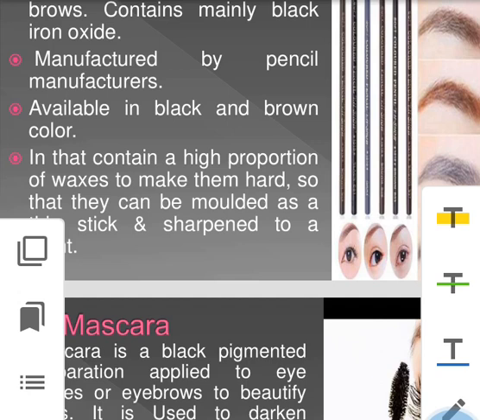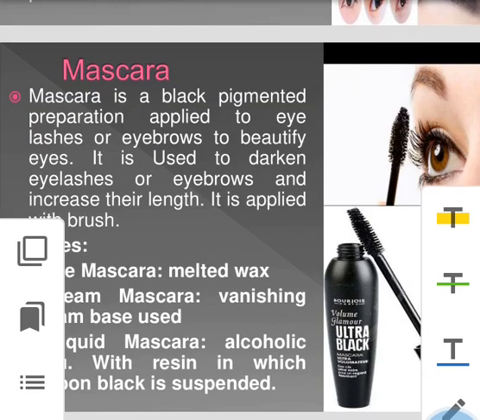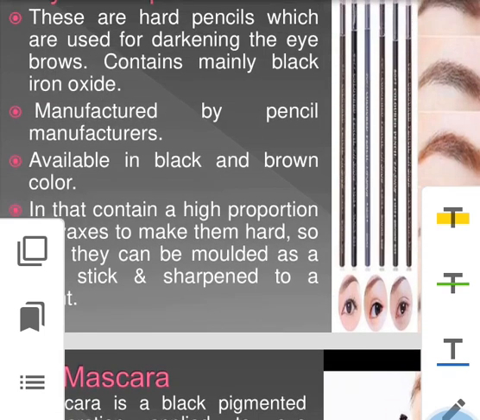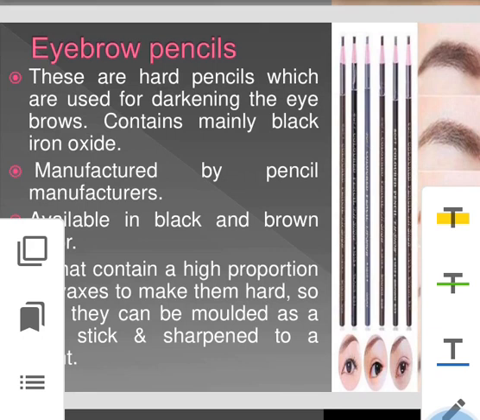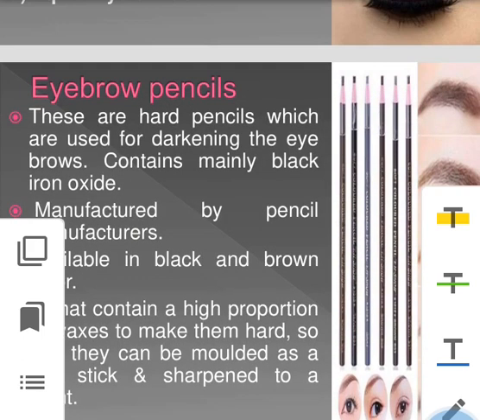They contain a high proportion of wax to make them hard, so that they can be molded as a thin stick and sharpened to a point. Generally, they are like a pencil made out of iron oxide, and mainly they are manufactured by the manufacturers who make the various pencils used for writing. Generally, the same manufacturer makes the eyebrow pencils.